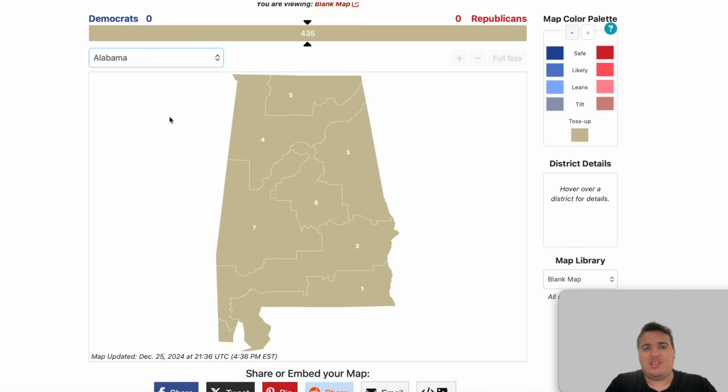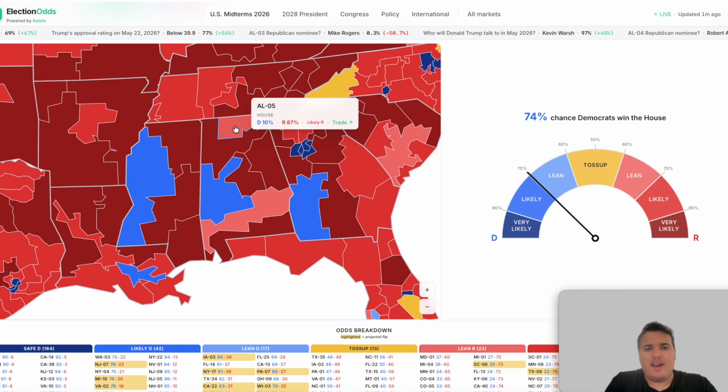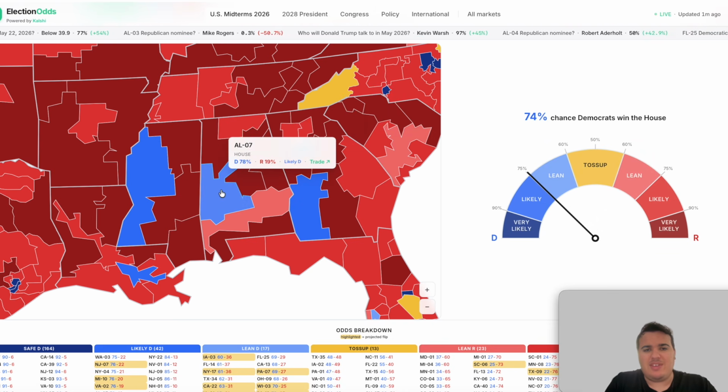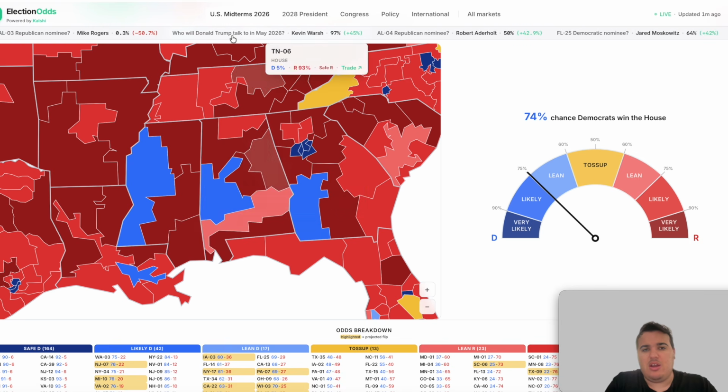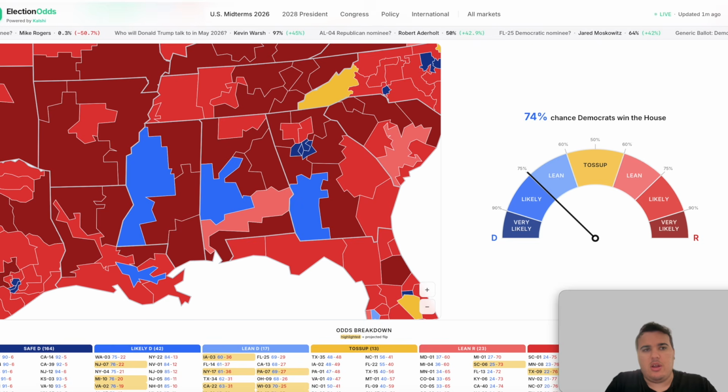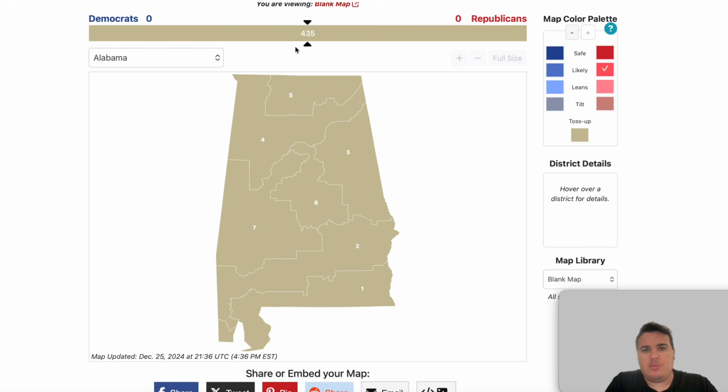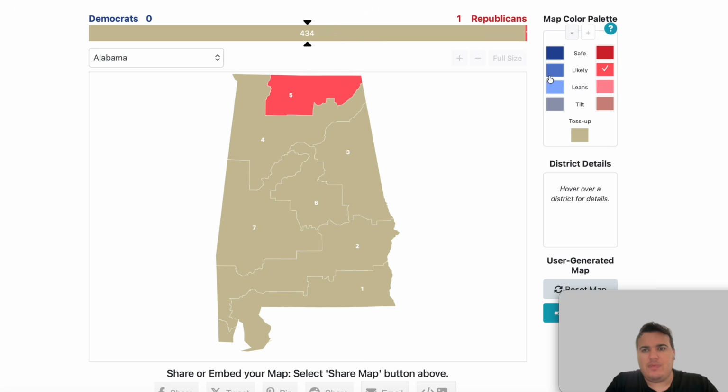We're going to start with the state of Alabama. Alabama, I do believe, has 7 congressional districts in the state. The Kalshi odds for this one, they have the 5th district listed as likely Republican, and they have the 7th district listed as likely Democrat, and the 2nd district listed as lean for the Republicans. So we're going to start with these ones. We're going to put the 5th district as likely for the Republicans, the 7th district as likely for the Democrats, and the 2nd district as lean for the Republicans.